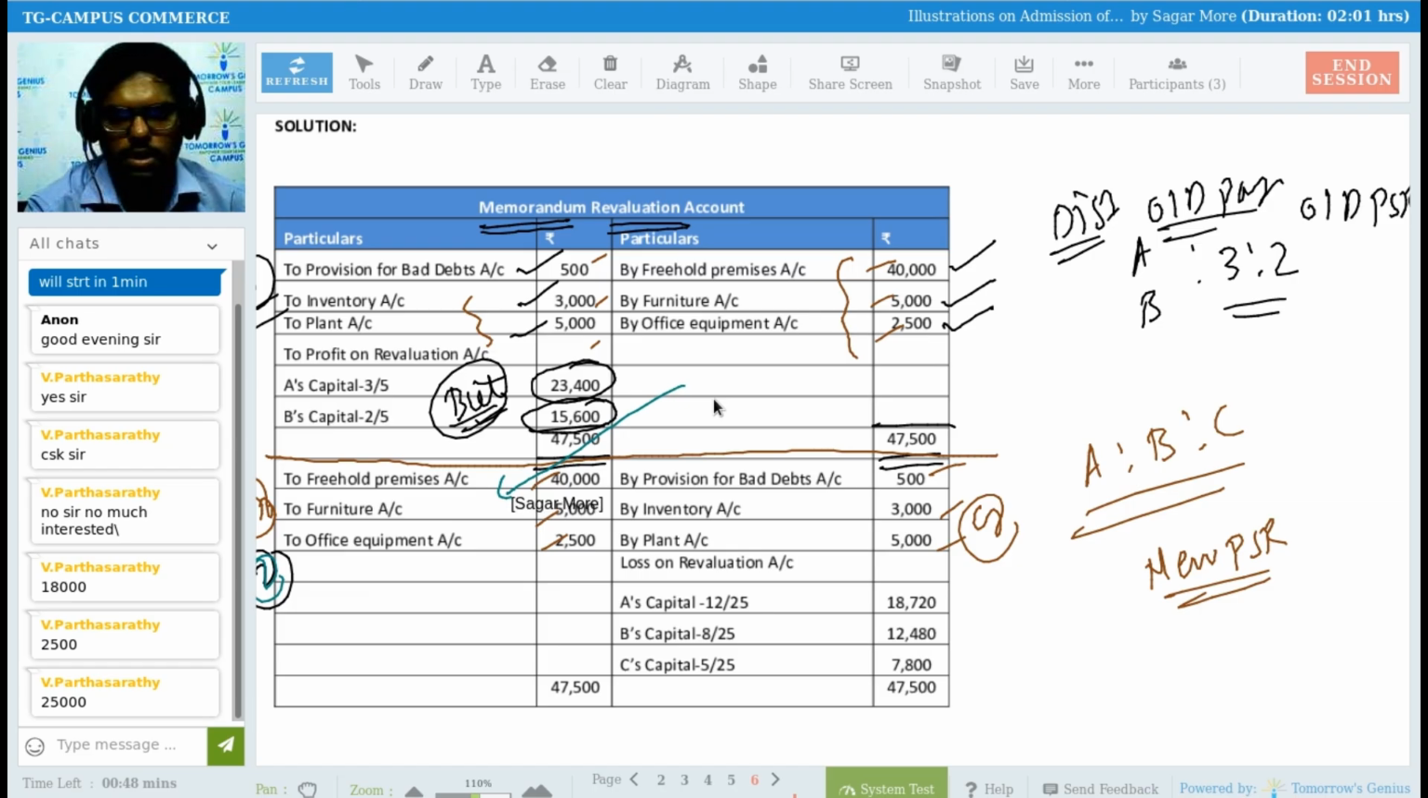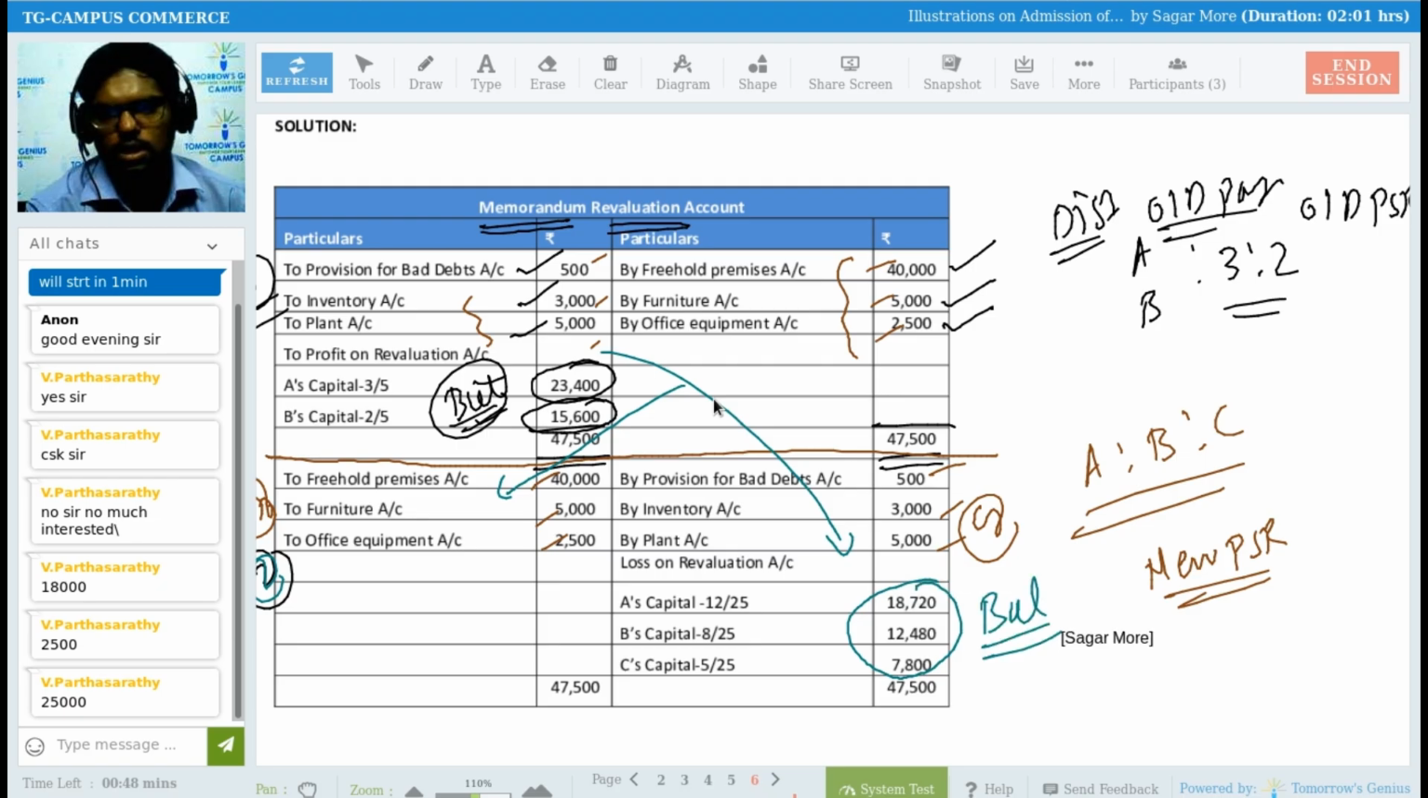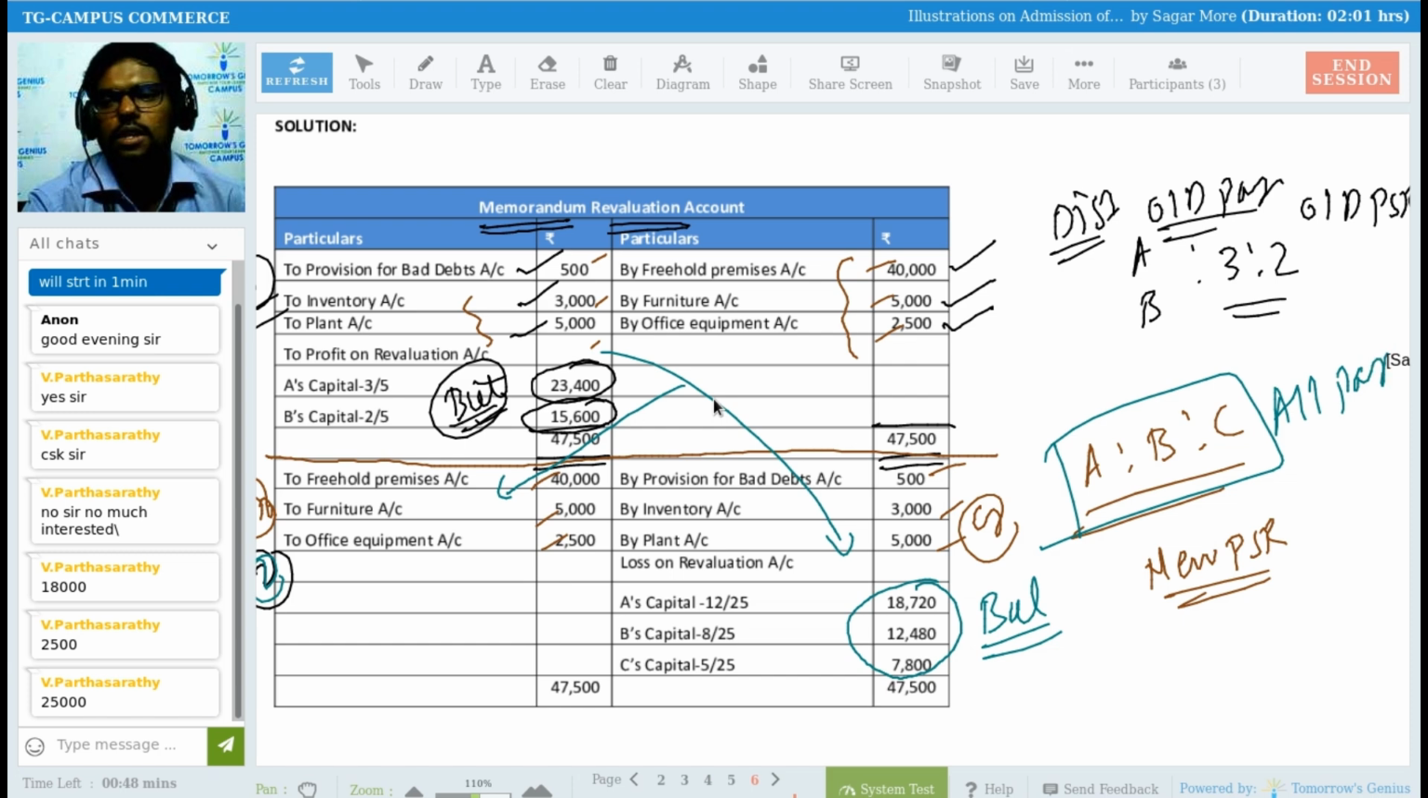So credit will be on debit and debit will be on credit, right? And after doing this second part, you will be getting a balance, but obviously on the credit side. And whatever balance amount you will be getting here, you have to distribute among all the partners as per their new profit sharing ratio. Understood this, Sadhna, Shivarish?